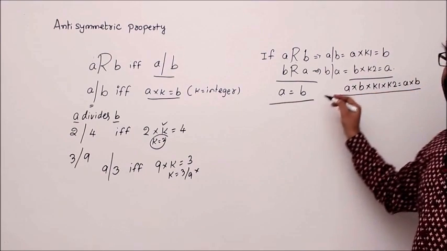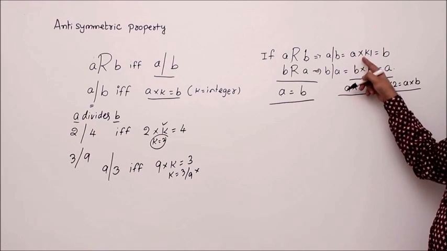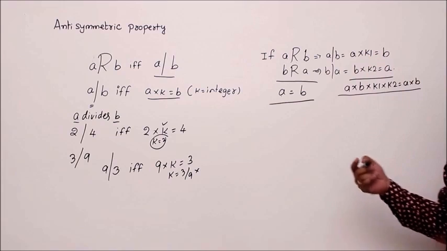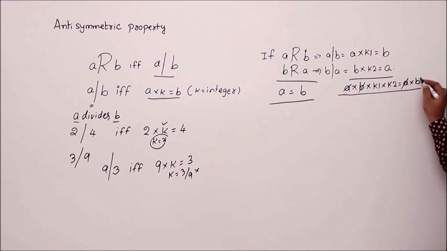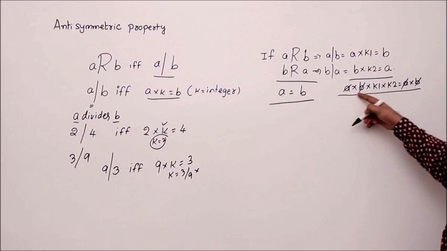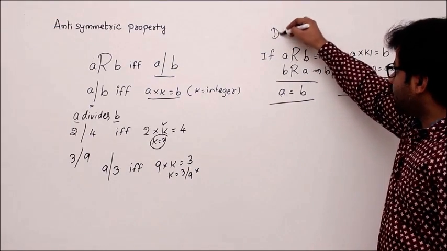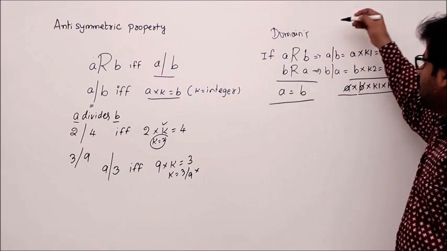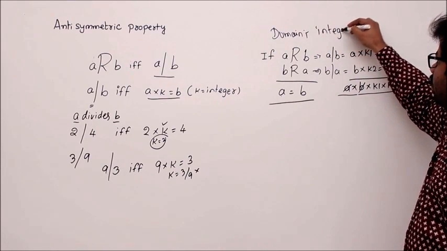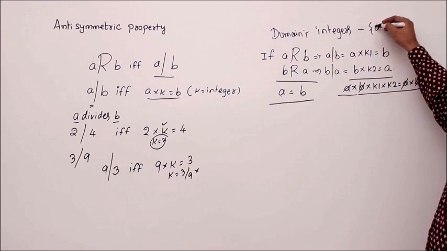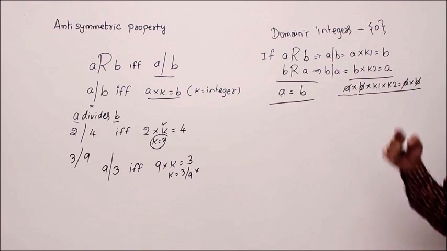What is the activity I did here? Multiplication. We know that when you have two equal equations and you multiply LHS with LHS and RHS with RHS, you get the same equality again, right? So A is cancelled here, B is cancelled here, right? Whenever you are cancelling the numbers, be careful. We can't cancel zeros, right? So let me fix the domain. Domain is, let's say, other than zeros, okay? Any real number or integers, right? Okay, for integers other than 0, that is my domain. So for that, we'll see whether this relation holds good or not.